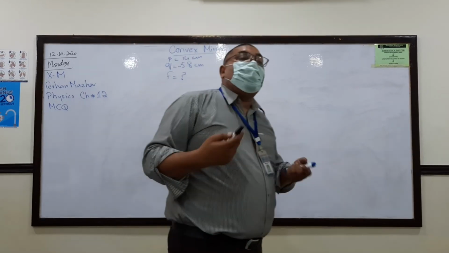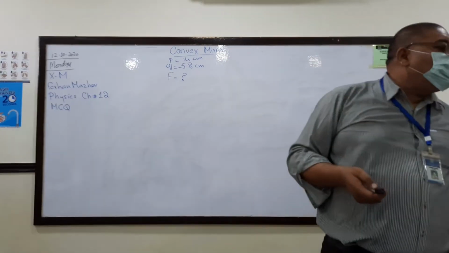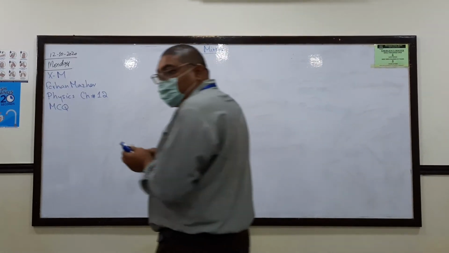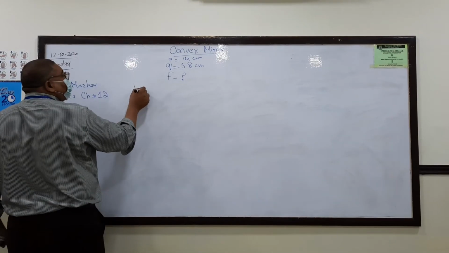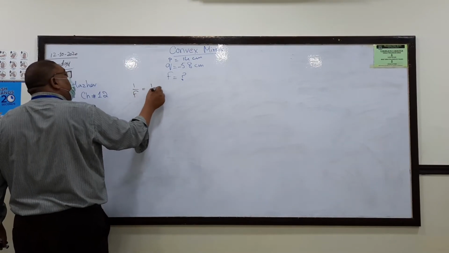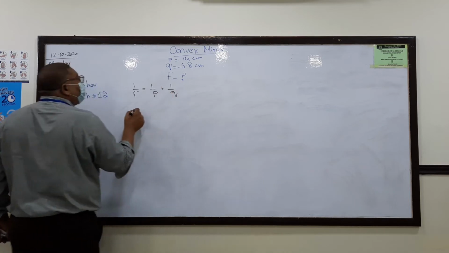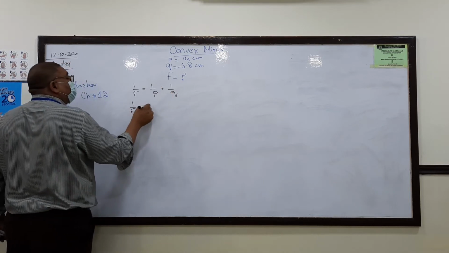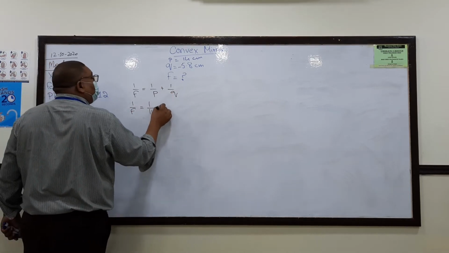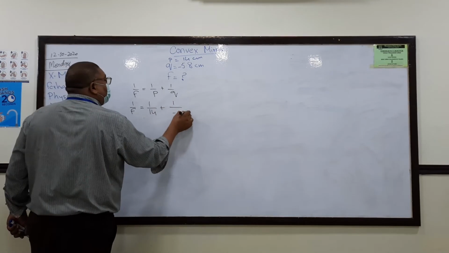We will use the mirror equation: 1 by F is equal to 1 by P plus 1 by Q. F is the question. P value is 14 and the Q value is minus 5.8.